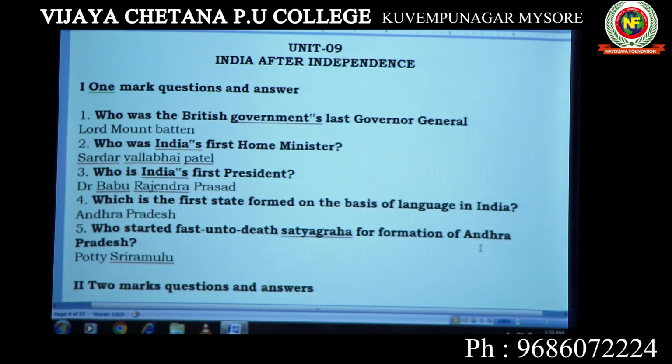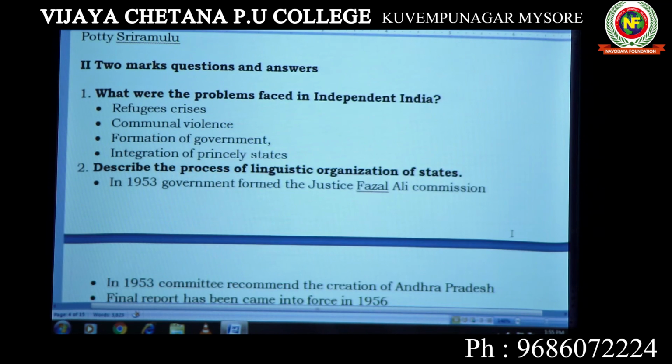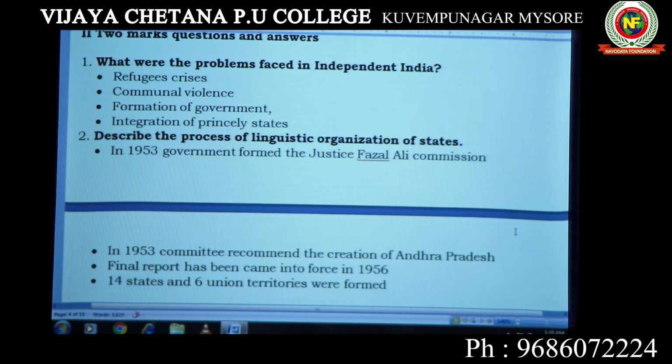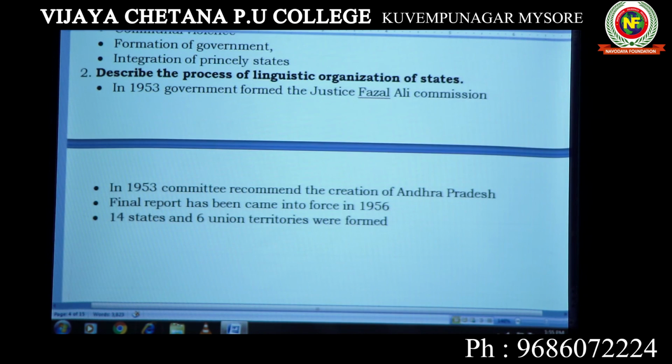Mainly, we had to concentrate on these problems. The problems faced were: refugee problem, communal violence, formation of government, integration of princely states. These are the major problems you have to write. Then let us see the process of linguistic organization of states. After we got independence, all princely states were merged. Now the challenge before the Indian government is to divide the country on a linguistic basis.